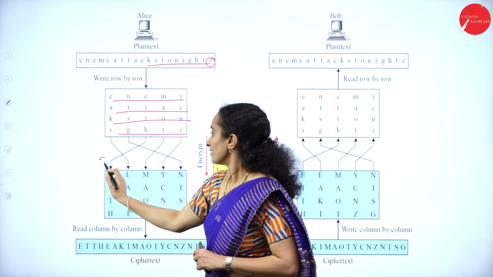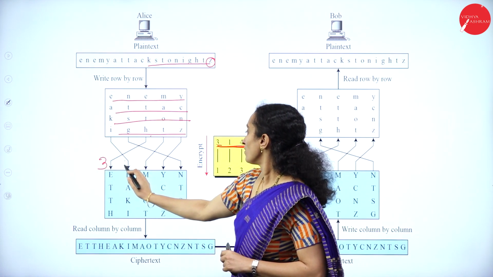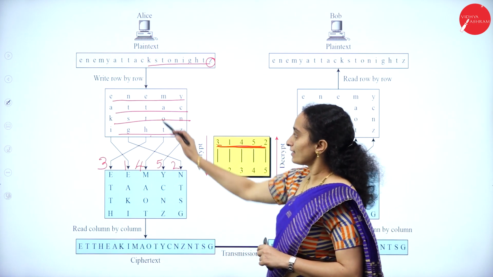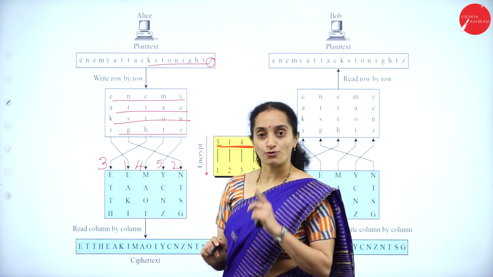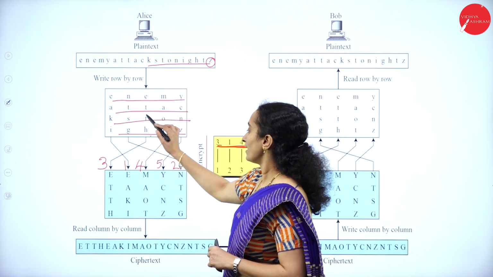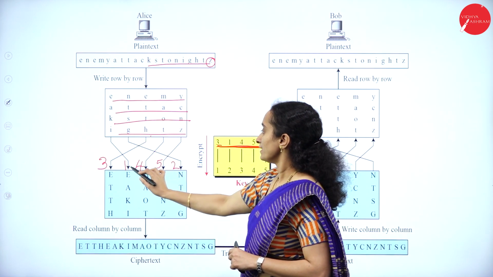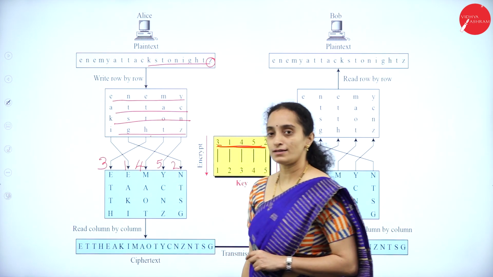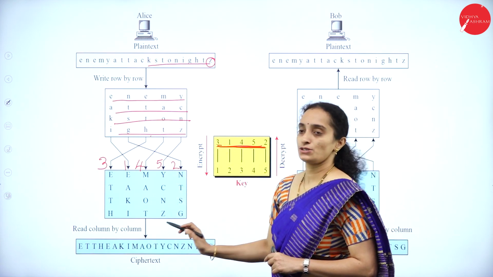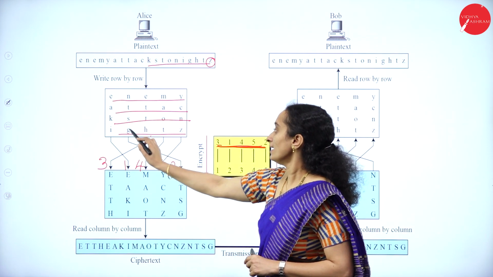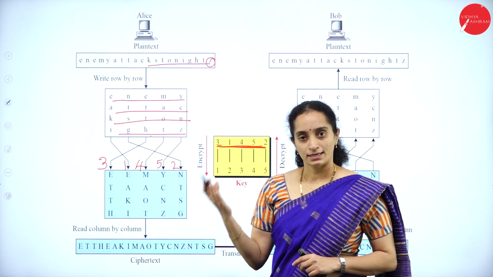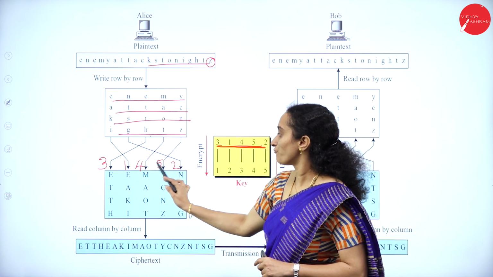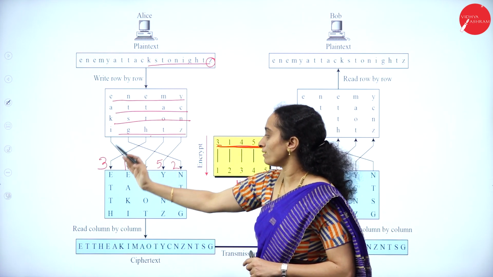The key will be 3, 1, 4, 5, 2. That means the third column will change its position to first column, whereas the first column is changed to the second position and fourth column is changed to the third position, fifth column is changed to the fourth position and the second column is changed to the position of last column. Now it will become 3, 1, 4, 5, 2.